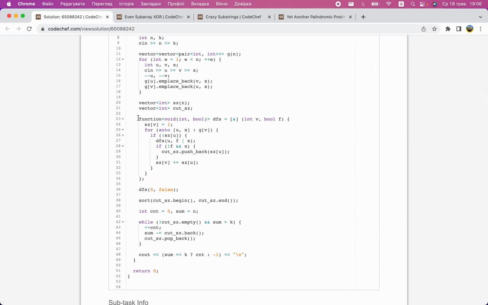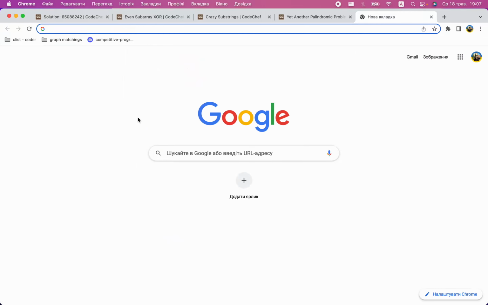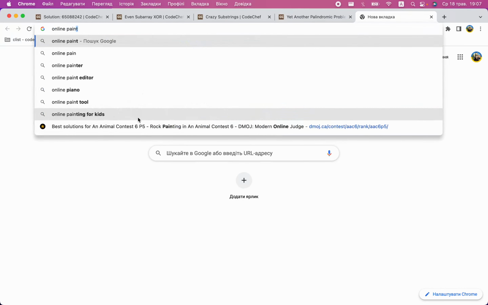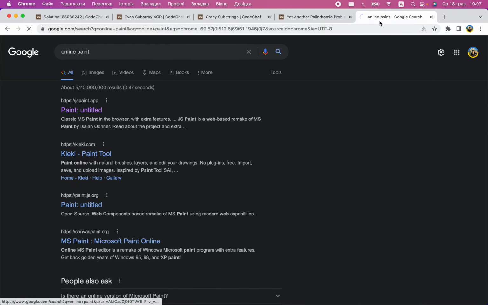So what I do here, I say that it's only optimal to cut the highest vertices that can be cut. Because if you consider a subtree that you can cut off, it has a lot of vertices. If you can cut it off, it doesn't make sense to cut off smaller parts using more cuts. Let me demonstrate what I mean.